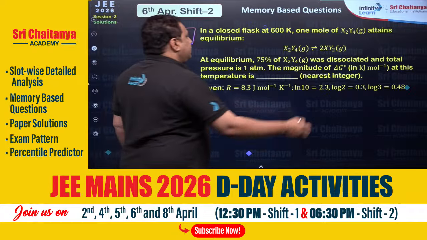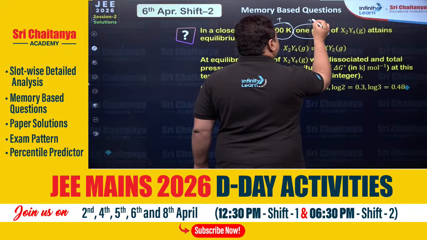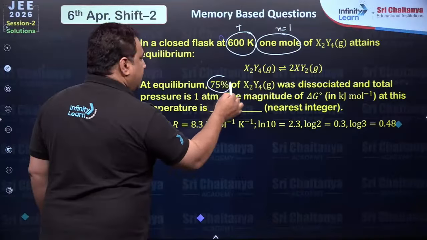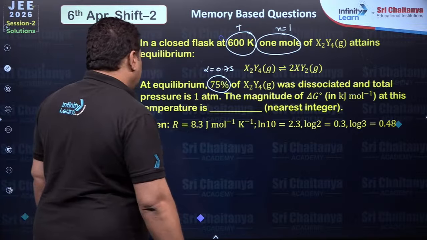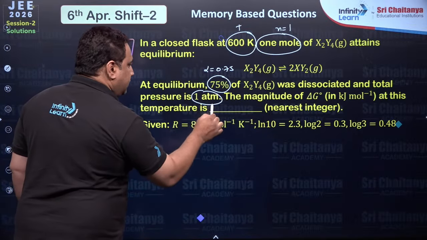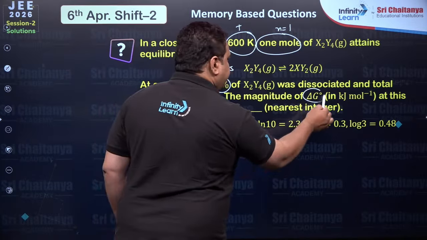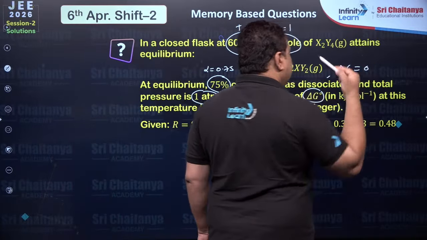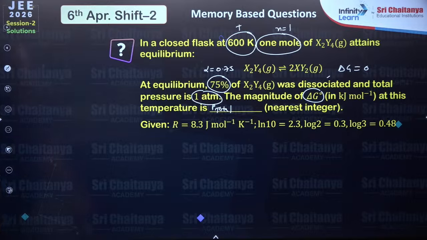Okay, so here you can see temperature given is 600 Kelvin and the number of moles is 1 mole and it attains an equilibrium when 75% was dissociated. So here alpha is given as 0.75. Total pressure is 1 atm, that is P total. P total is given and delta G naught is asked, right? So at equilibrium we know that delta G will be 0. Agree? Right. So now how to do this problem?